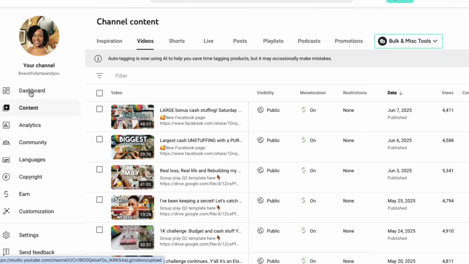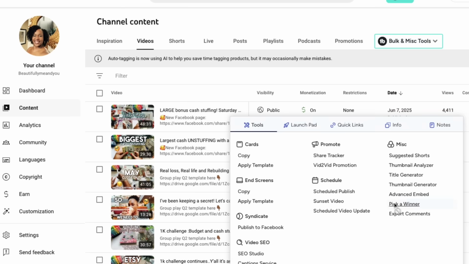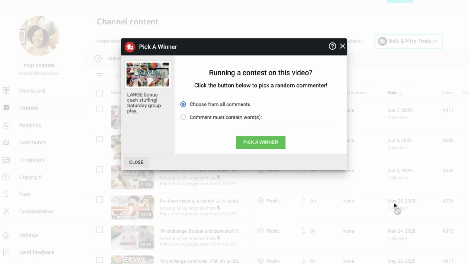To get started, we're going to go to last Saturday's video, which is the last video I uploaded, called Large Bonus Cash Stuffing Saturday Group Play. For that video, we're going to go to TubeBuddy and then go to pick a winner. The winner won't actually win anything except for the chance to drive the bus, so we know how much we'll be saving for this Saturday. We're going to choose from all comments, and let's see who it will be.